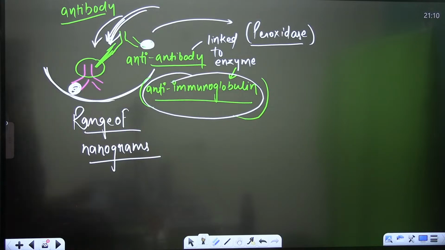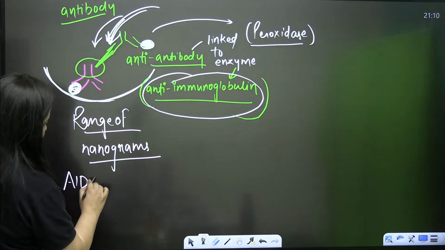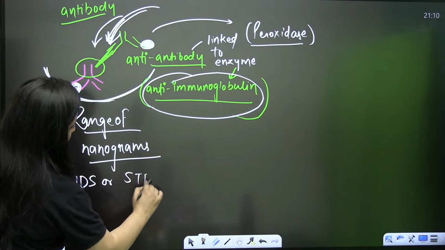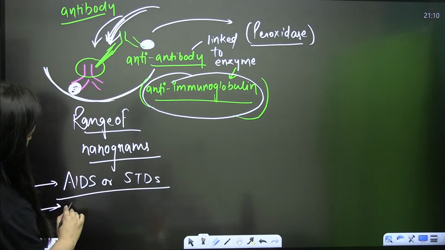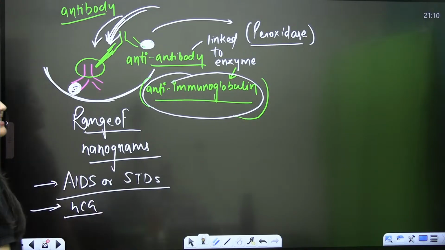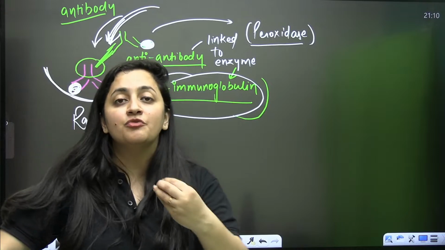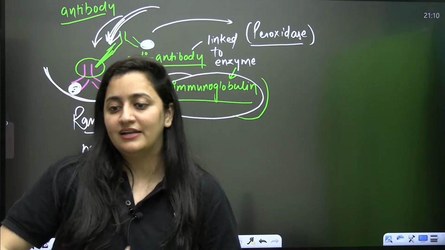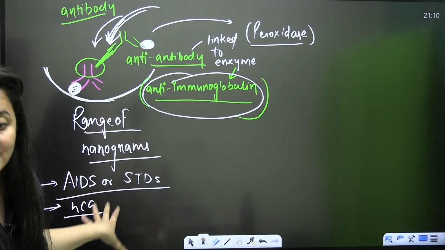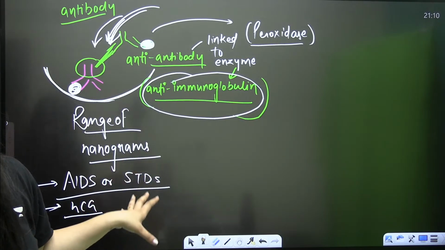So it is also used to check AIDS or other STDs, you know? And moreover, for confirmation of pregnancy, this ELISA is performed. The amount of HCG, human chorionic gonadotropin, in blood is checked.